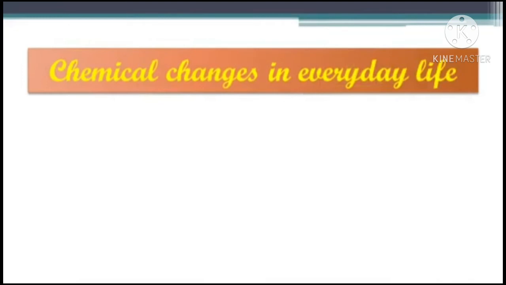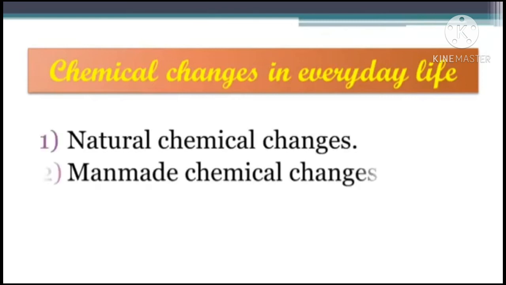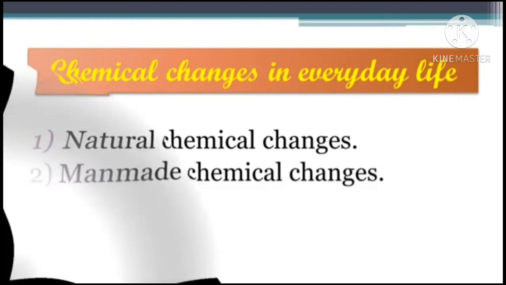Now let's learn about the chemical changes in our everyday life. We find many examples of chemical changes in our surroundings, body, home and laboratory. Let us see some chemical changes for which word and chemical equations can be written easily. So first are the natural chemical changes and next are the man-made chemical changes. So now let's learn one by one what are the natural and man-made chemical changes.